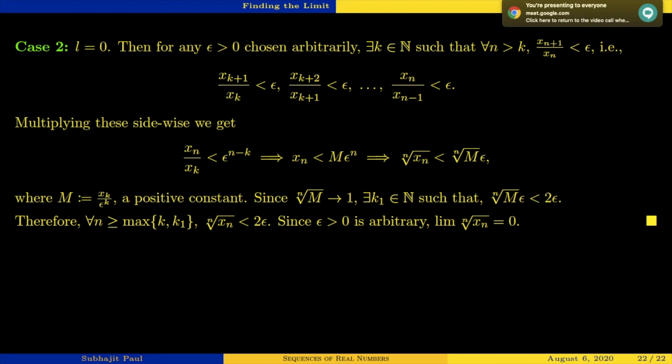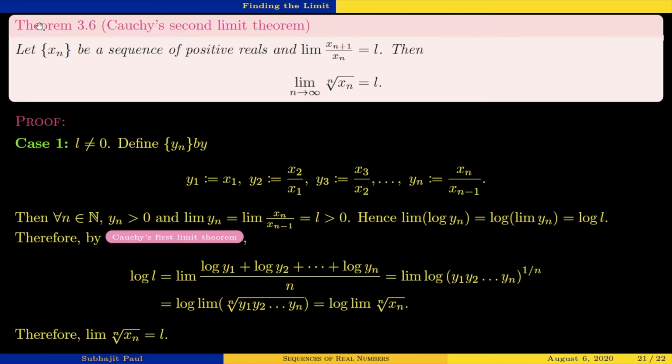So now case 2 is, so Angel, we were proving Cauchy's first and second limit theorem in today's class. This is almost the last part of Cauchy's second limit theorem. So case 2 is L equal to 0. In the first case, we considered L not equal to 0, L strictly positive, and in this case, we are considering L equal to 0. So L equal to 0 means this limit is 0. This term ratio limit is 0.